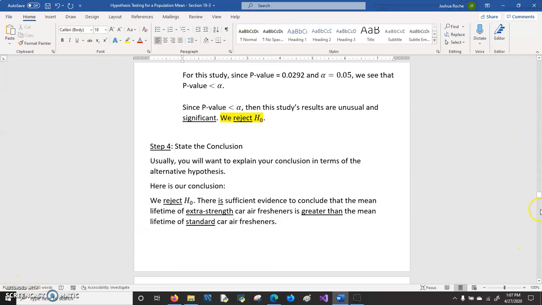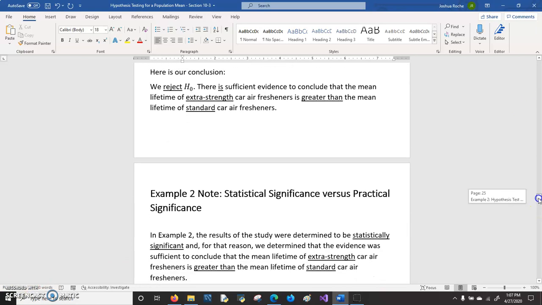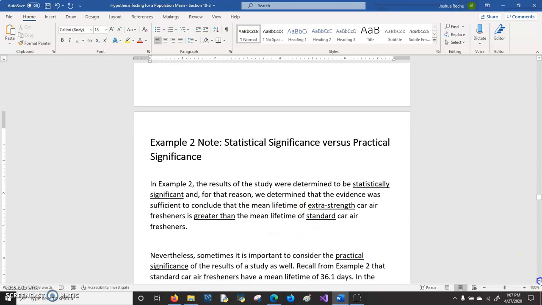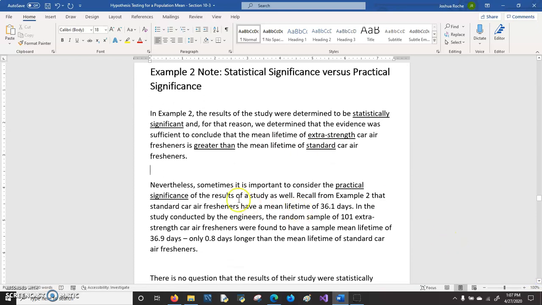We'll take a look at one more aspect to this problem. Just a note to this example. And this note has to do with statistical significance versus practical significance. In the example we just did, the results of the study were determined to be statistically significant, and for that reason, we determined that the evidence was sufficient to conclude that the mean lifetime of extra strength car air fresheners is greater than the mean lifetime of standard car air fresheners. Nevertheless, it's important to consider practical significance.